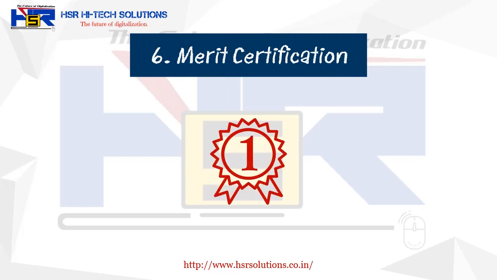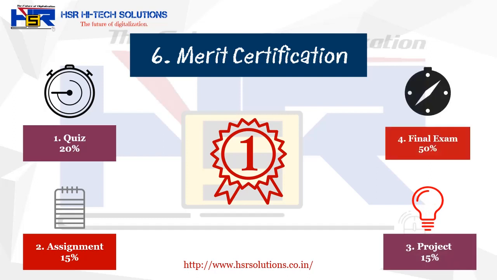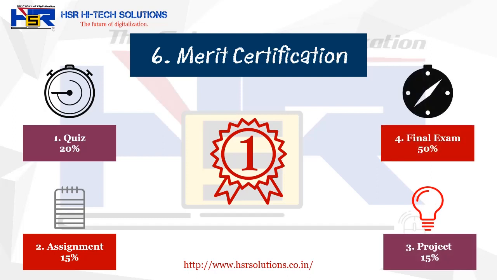For merit certification, you will be required to achieve at least 60% during the training program. The weightage for the calculation will be quizzes weightage as 20%, assignment weightage will be 15%, project weightage will be 15%, and the final exam weightage will be 50%. So in aggregate you will have to score a minimum of 60% to get the merit certification. All the participants who have participated in this training will get the participation certificate without any examination.